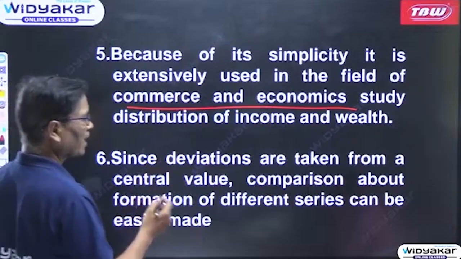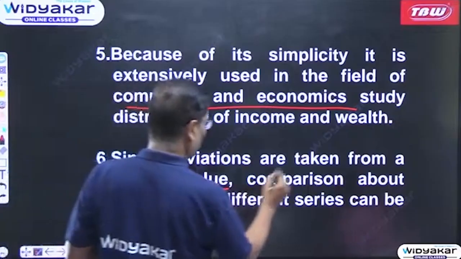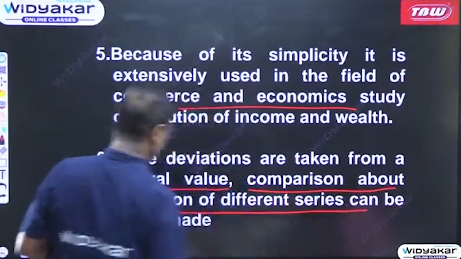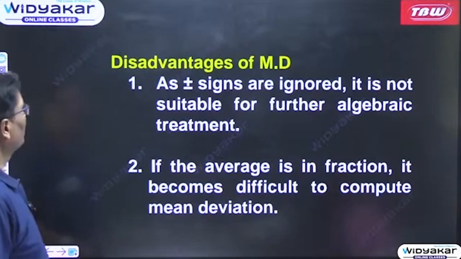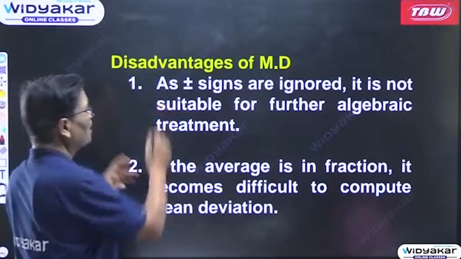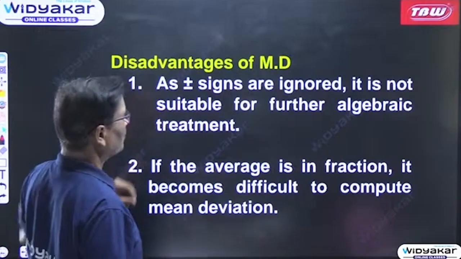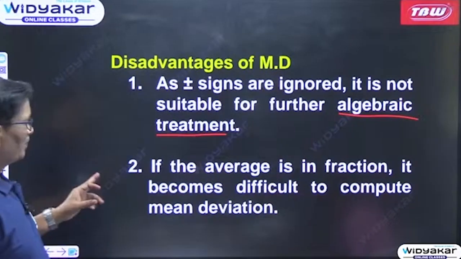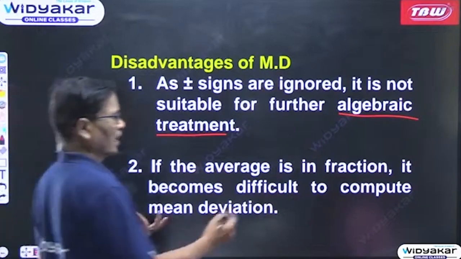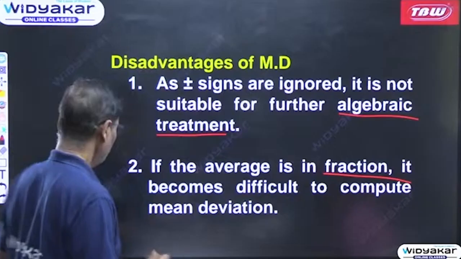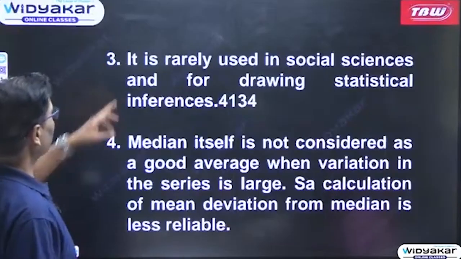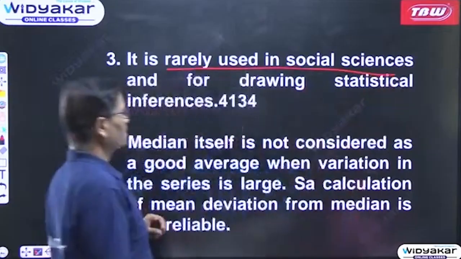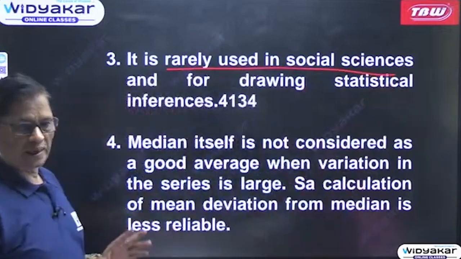Since deviations are taken from a central value, comparison about formation of different series can be easily made. Then the disadvantages: as plus minus signs are ignored, it is not suitable for further algebraic treatment. If the average is in fraction, then calculation becomes difficult. That is the second difficulty. And the third one is, it is rarely used in social science, drawing statistical information, etc.